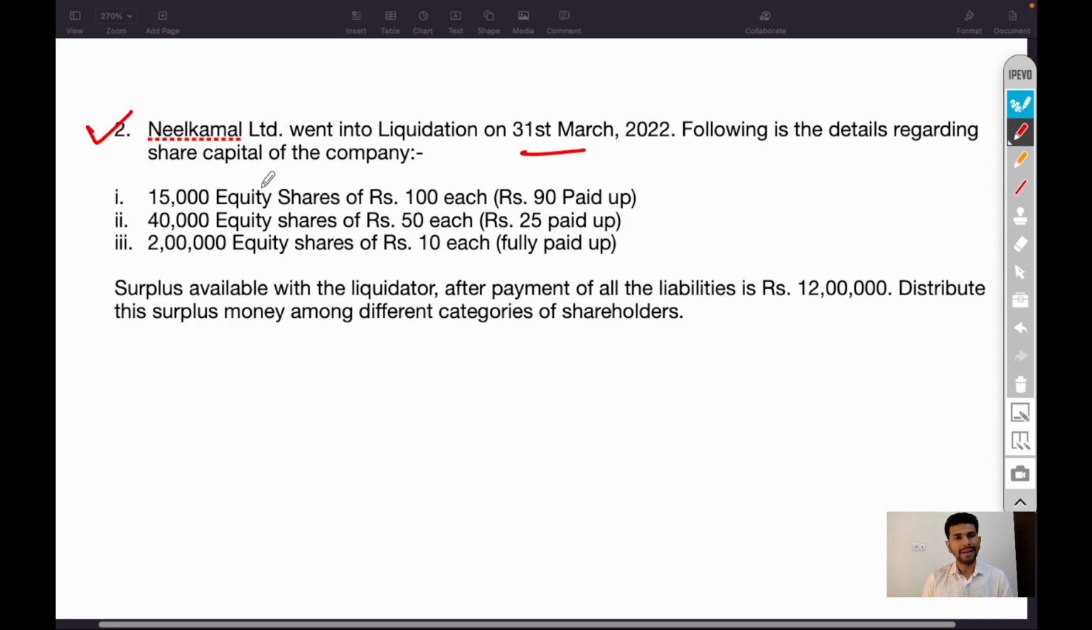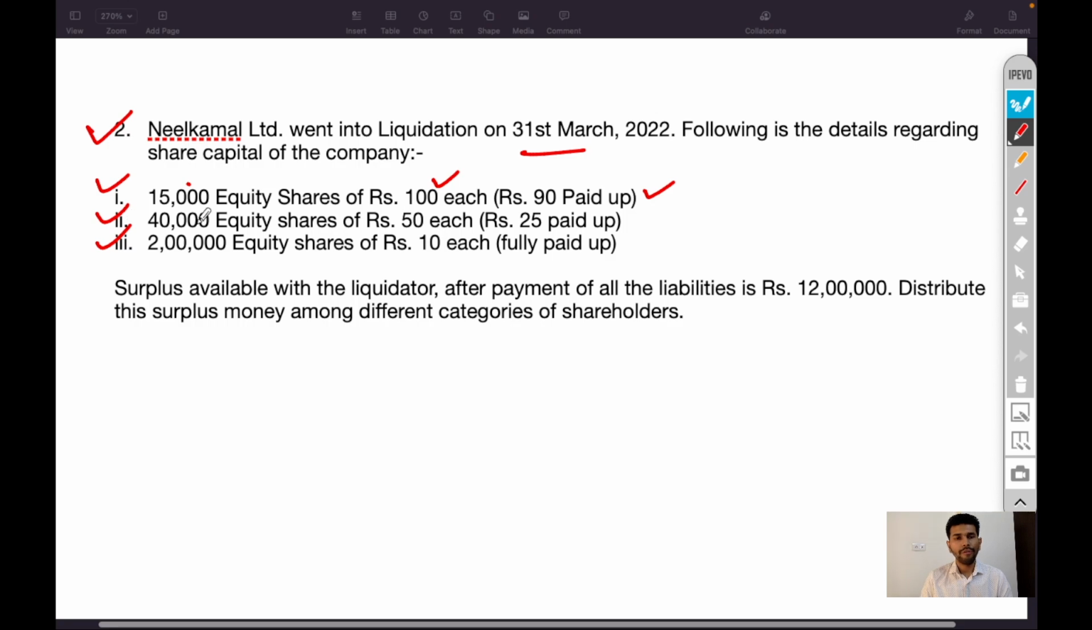Nilkamal Limited went into liquidation on 31st March 2022. Following is the details regarding share capital of the company. 3 categories: 15,000 equity shares of 100 rupees each, 90 rupees paid up. 15,000 number of equity shares, face value of rupees 100, and out of 100 rupees, 90 rupees is paid up, 10 rupees is unpaid.